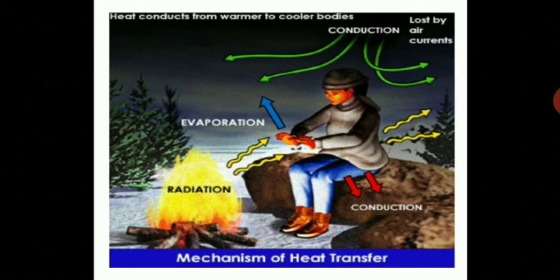Evaporation will also happen in the sea, you can see over there, and heat is lost by air currents. Now the mechanism of heat transfer is shown over here: evaporation, conduction, heat is conducted from warmer to cooler bodies. This you have already learned. So your main focus should be radiation, how the process of radiation takes place.